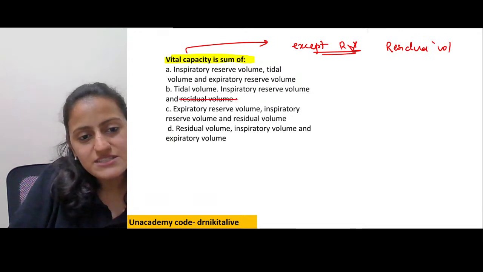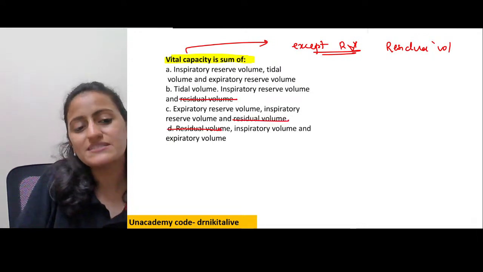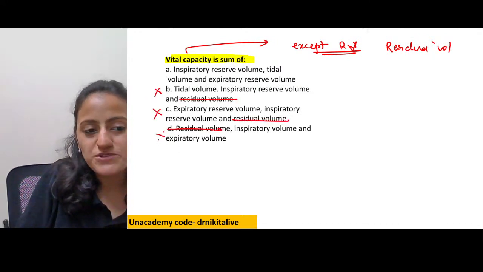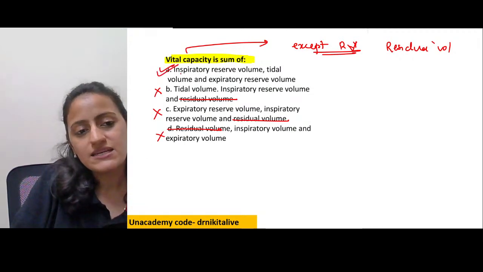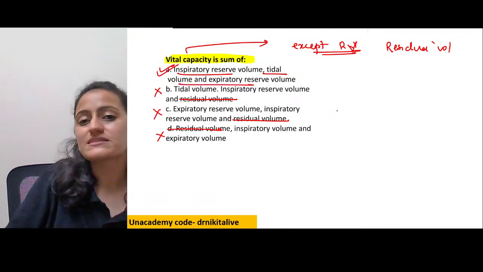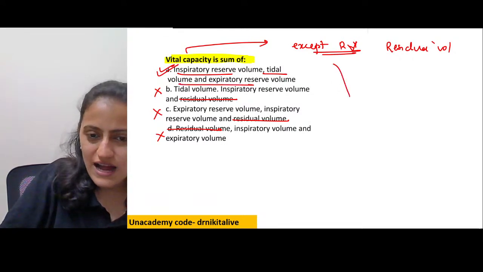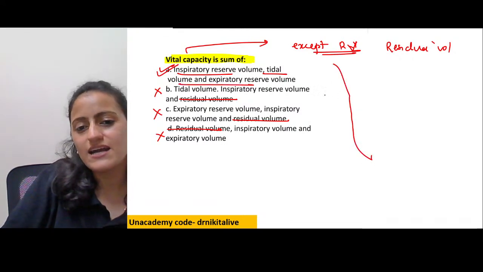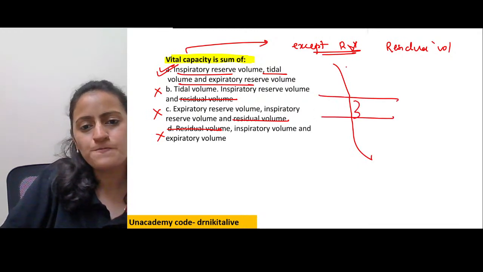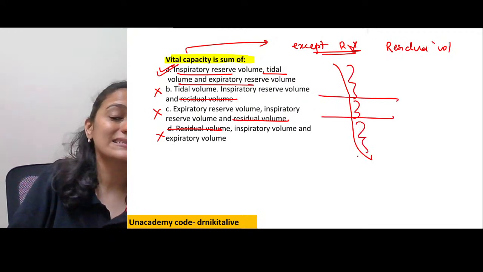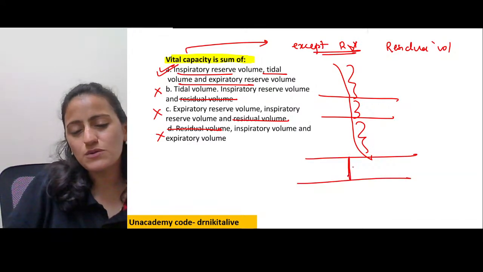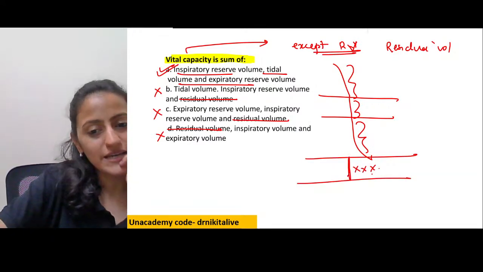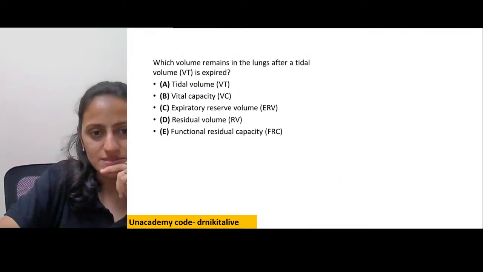If you see residual volume in these options, they are ruled out. So automatically the answer becomes A. It's IRV plus TV plus the ERV, right? You have the tidal volume, the IRV and the ERV, that is the vital capacity. The residual volume is not included. I hope everybody is now clear with this.